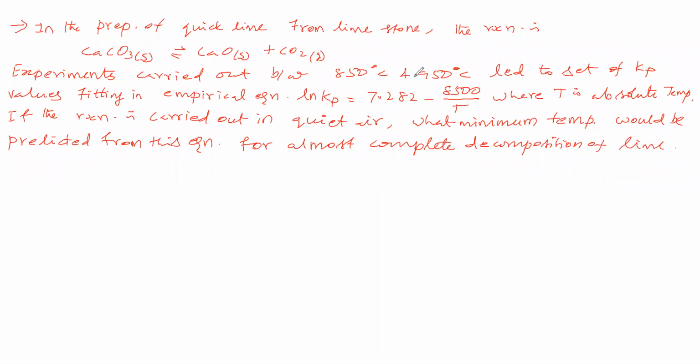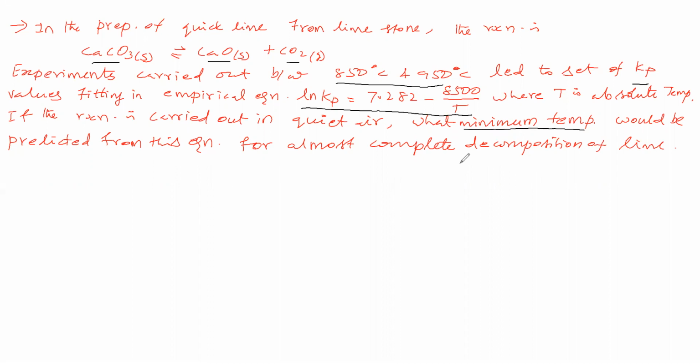Now we will see the question. In the preparation, calcium carbonate decomposes to give calcium oxide and carbon dioxide. Experiments carried out between so and so temperature led to a set of Kp values fitting in an empirical relation, where T is the temperature. If the reaction is carried out in quiet air, what minimum temperature would be predicted from this equation for almost complete decomposition of lime? Almost complete decomposition means the reaction is completely over.